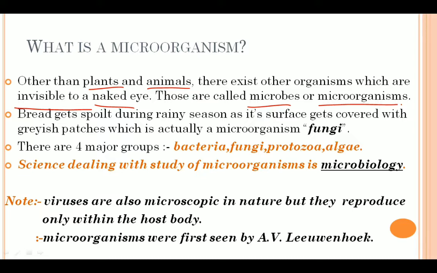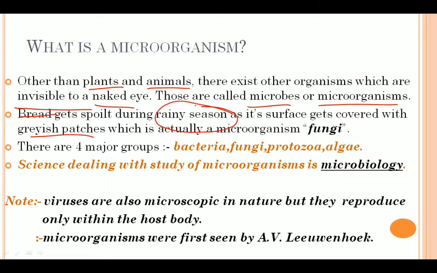Now, let us take an example of microorganisms in the surroundings. If you observe during the rainy season, you will see that green patches form on the surface of bread, mainly because of the presence of moisture on the surface.